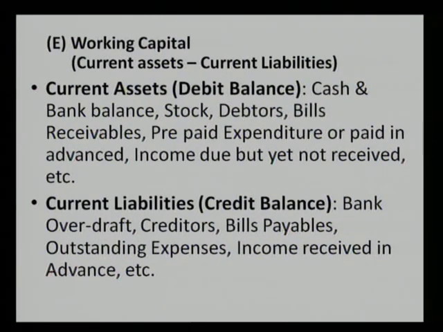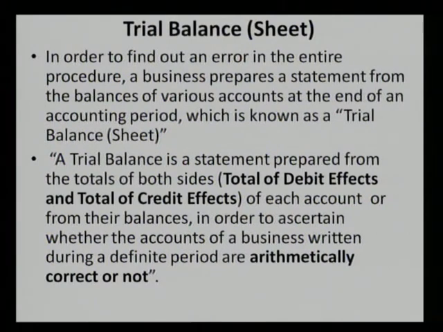Working capital is the difference between the current assets and the current liabilities. Current assets, all such current assets bears the debit balance that include cash and bank balance, stock, debtors, bills receivables, prepaid expenditure or expenditure paid in advance, income due but yet not received or yet to be received. Current liabilities, all such current liabilities bear the credit balance that include bank overdraft or the negative balance of the current bank account, creditors, bills payables, outstanding expenses, income received in advance, etc. Now the second part is very important.